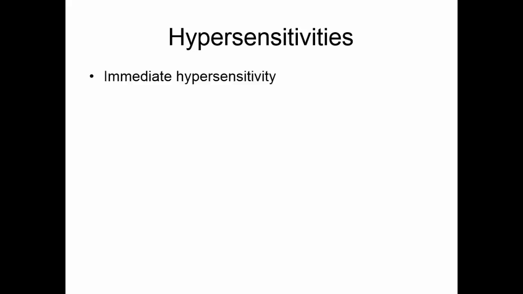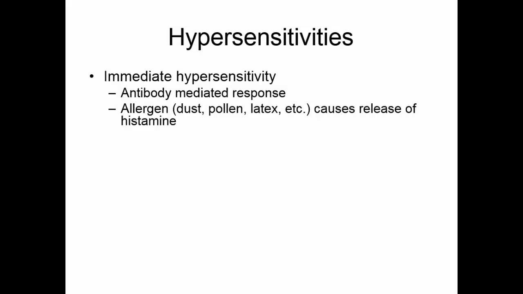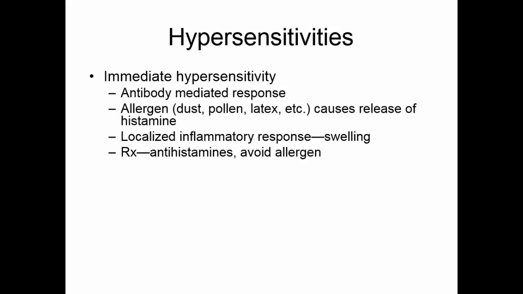Immediate hypersensitivities are an antibody-mediated response. The allergen is usually something fairly common in the environment, dust, pollen, latex, things like that, that cause the release of histamine. You will get a localized inflammatory response. The area where the allergen contacted the body will suddenly become inflamed. This means we'll have swelling of the tissue as well as heat and redness, but usually it's the swelling that causes the problem. Immediate hypersensitivities can be treated with antihistamines to try to block the action of histamine, and then people can try to avoid the allergen.